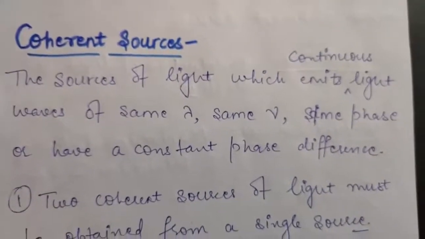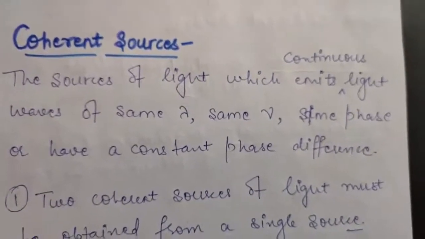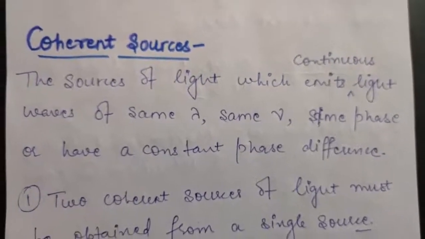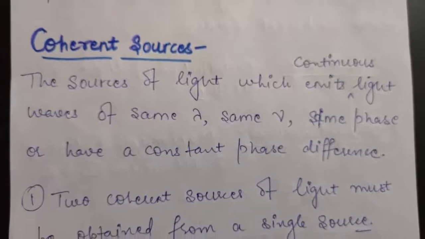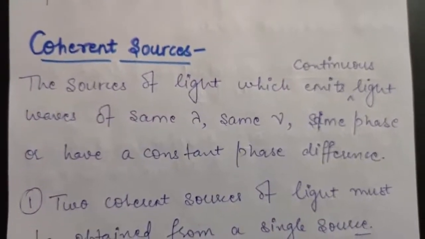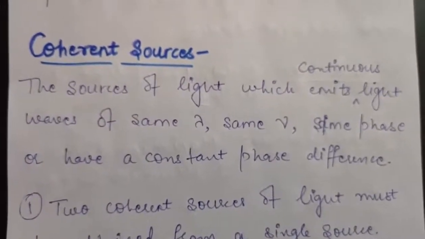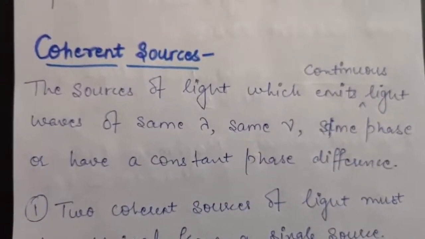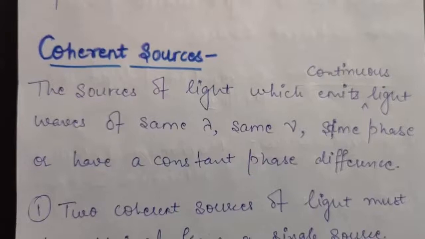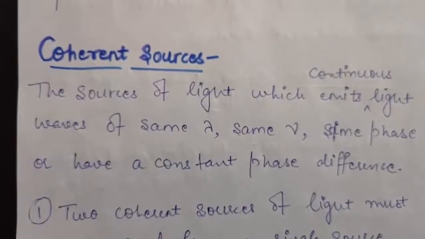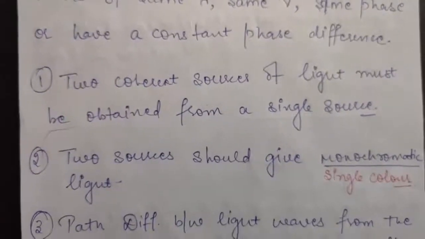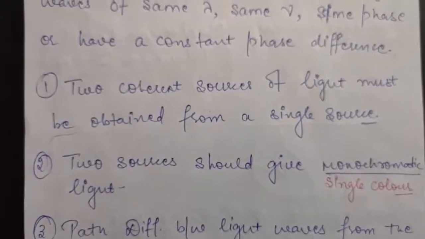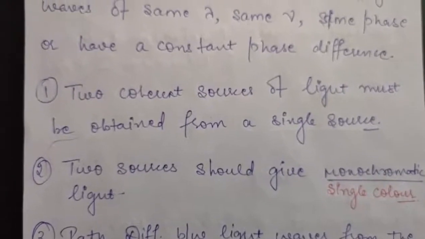That is, coherent sources of light are those which emit light waves that have the same wavelength, the same frequency, and are in the same phase, or they must have a constant phase difference. And what is phase? I have already told you that. So let us suppose we want two coherent sources. There are some conditions for obtaining two coherent sources of light.